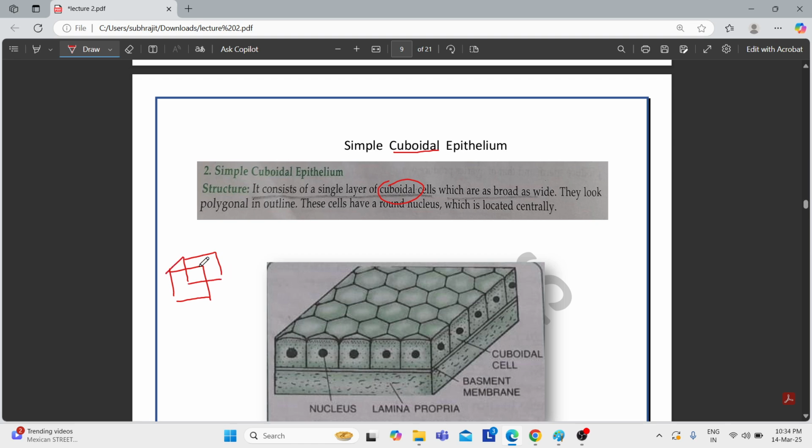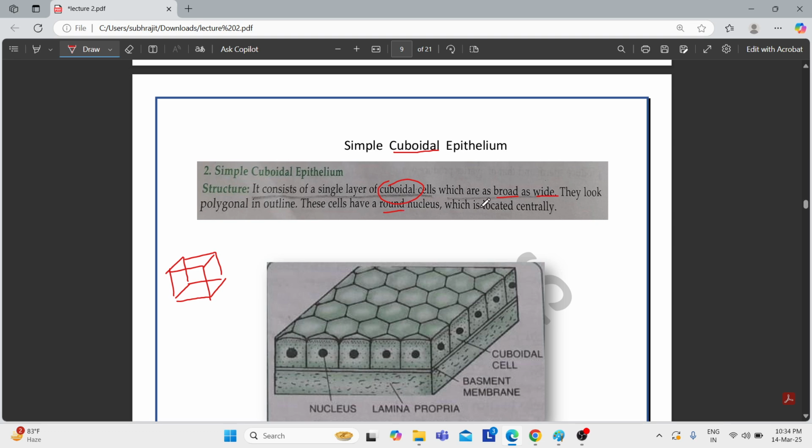This is a cuboid. My drawing is not so good, so please bear with it. See, they are almost looking like a cuboid, and they are broad as well as wide. Okay, and they have a polygonal outline. The cells have a round nucleus. These are the striking features you need to note down.